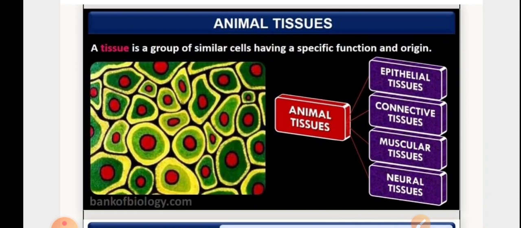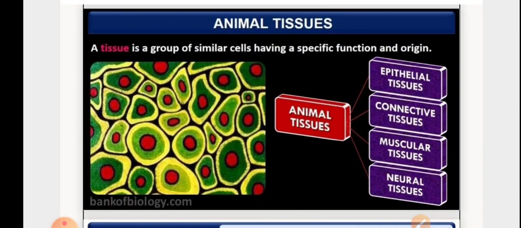The word animal tissue was coined by Bichat and plant tissue by Grew. Study of tissue is referred to as histology. Histology was a word that was given by Mayer, and father of histology is Bichat.